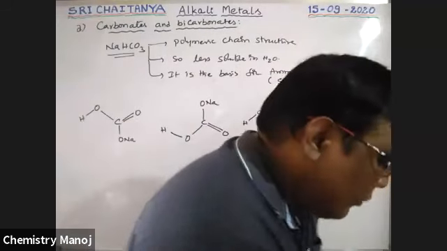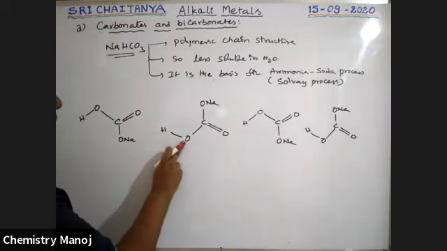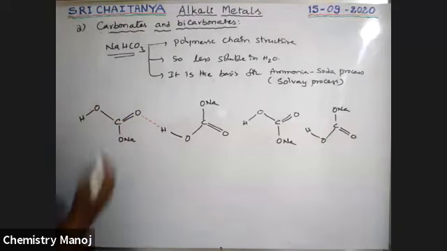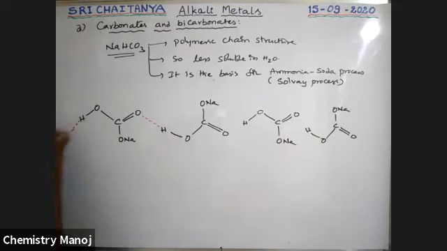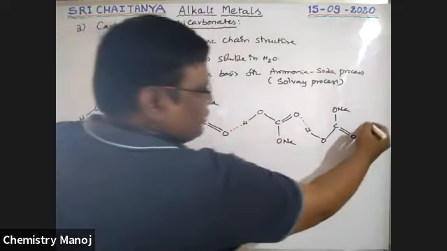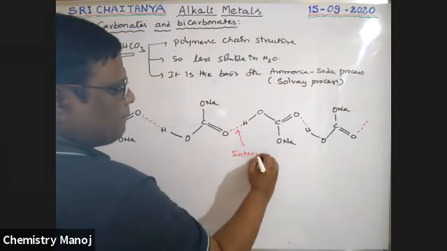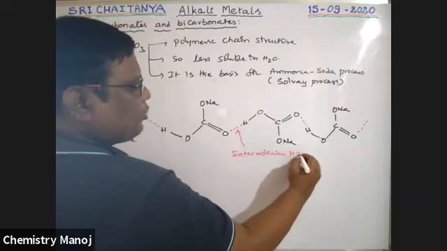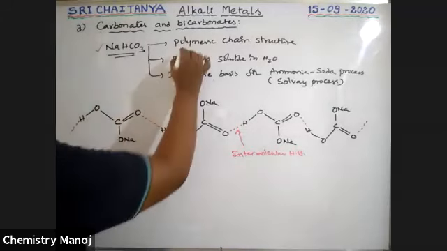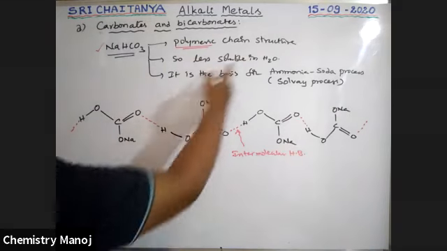Between these sodium bicarbonate molecules, there is intermolecular hydrogen bonding. The hydrogen is connected with a highly electronegative element, and between these two intermolecular hydrogen bonding is formed, here also with other molecules. Because of the formation of this intermolecular hydrogen bonding, NaHCO3 has a polymeric structure. A number of molecules are polymerized. Polymeric structure and less soluble in water.